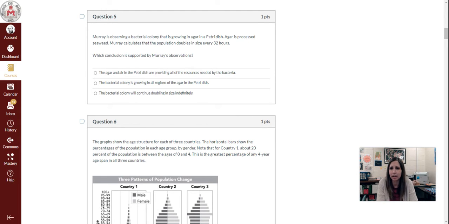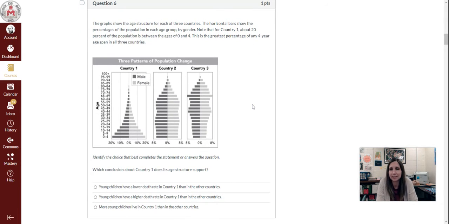A, the agar and air in the petri dish are providing all the resources needed by the bacteria. B, the bacterial colony is growing in all regions of the agar in the petri dish. Or C, the bacterial colony will continue doubling in size indefinitely.